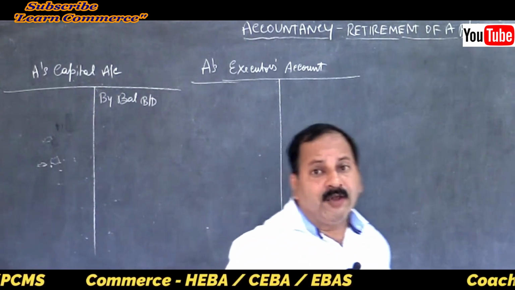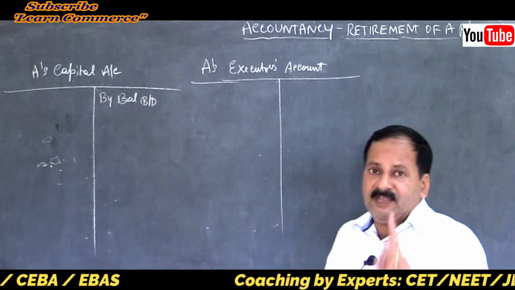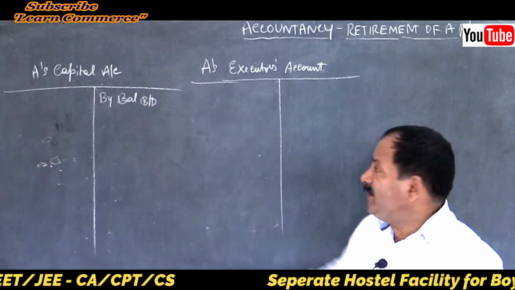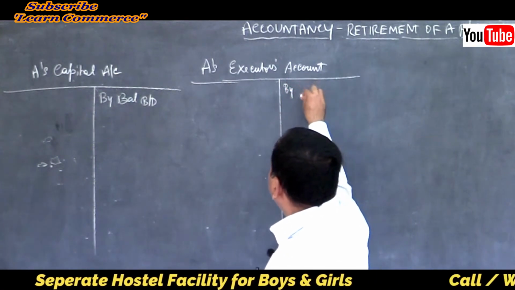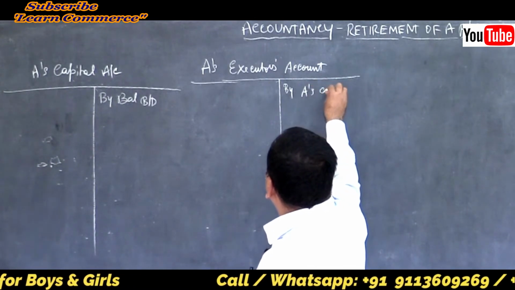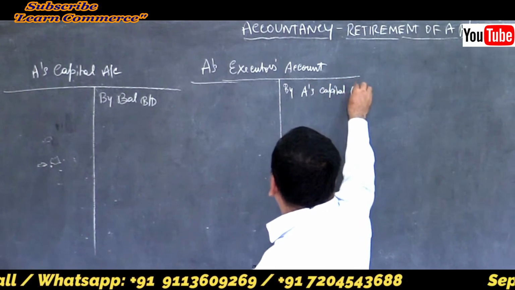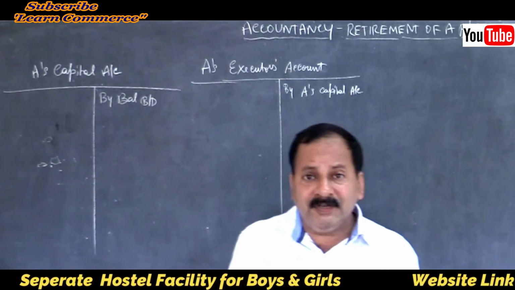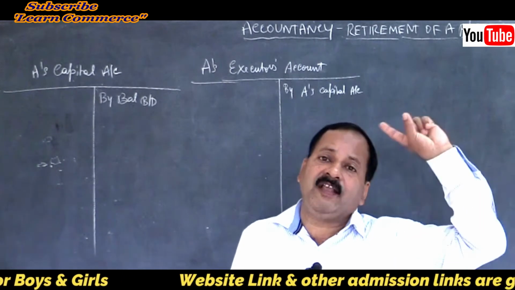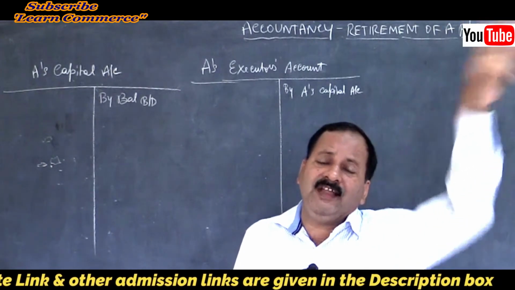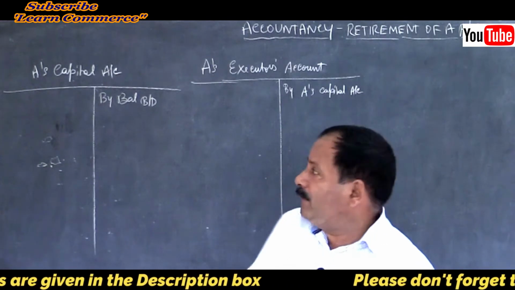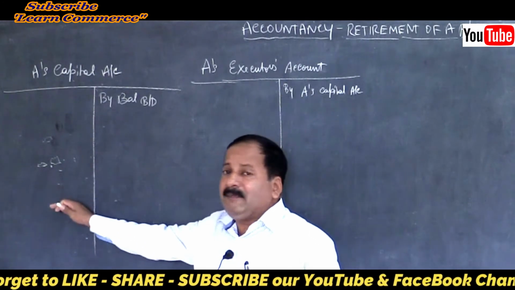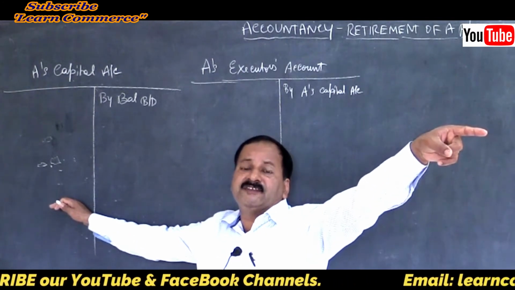But if you are opening executor's account, make sure you don't write by balance brought down. You have to write by A's capital account, because executor's account gets opened with the balance of capital account of the deceased partner. So after preparing capital account, you will close this account and the final balance will be transferred to executor's account.